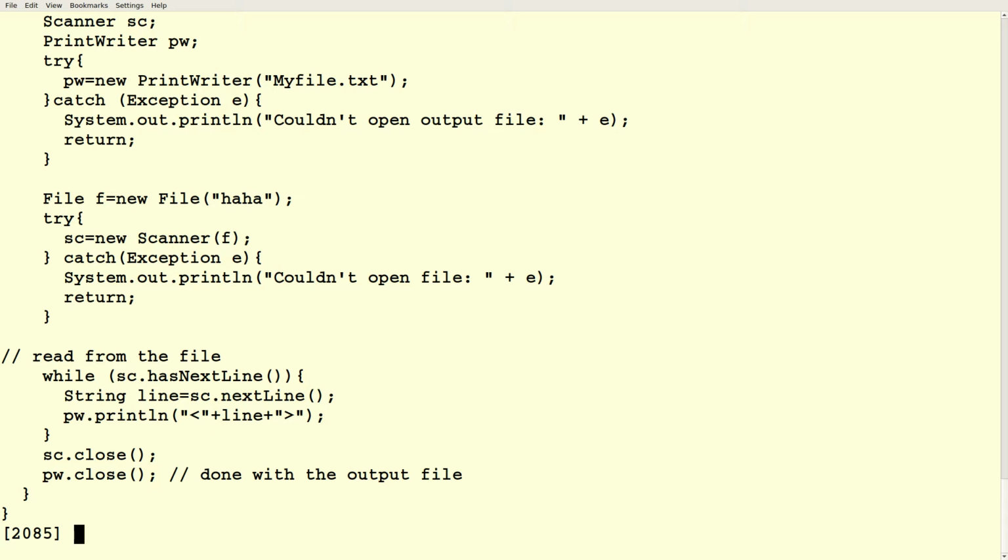But there's whole sections of the Java documentation on input and output, and there's different versions of input and output. There's buffered versus unbuffered, and we may get into some of that later. But to get on the air with I/O, Scanner for input, PrintWriter for output is sufficient.